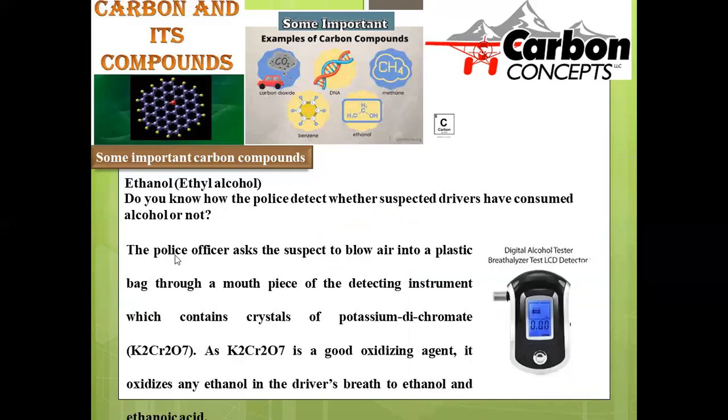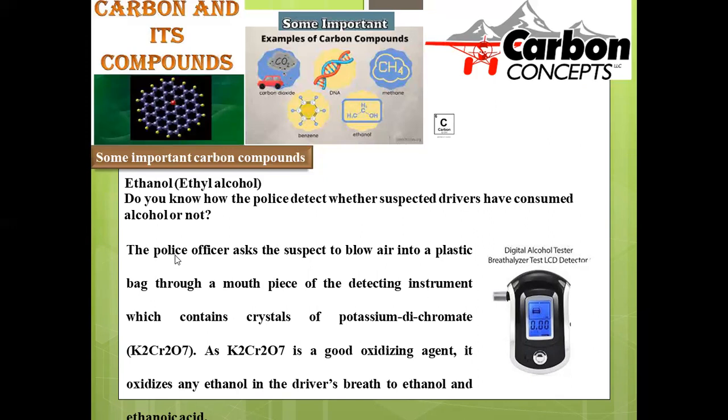Another major application of ethanol is its determination by using a detector. As we are already aware, ethanol can be used as alcohol and can be consumed by people. So here, an instrument can be used to detect whether the person consumed alcohol or not.